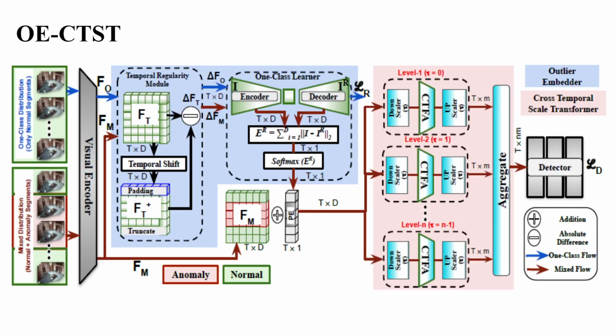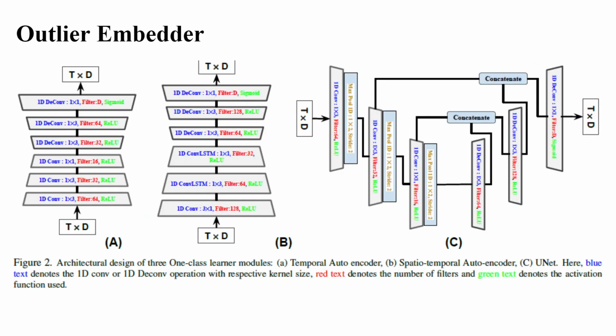So here is the proposed framework of the OE-CTST, which has two main building blocks: an outlier embedder and a cross-temporal scale transformer, and the detector detects the temporal anomalies. Any autoencoder architecture can be used in this outlier embedder in a plug and play manner. We explored three distinctive design choices: a temporal autoencoder, a spatiotemporal autoencoder, and a UNet.